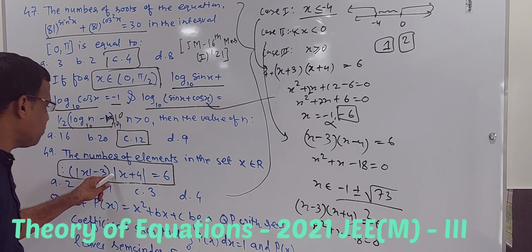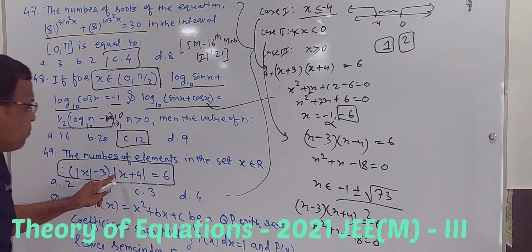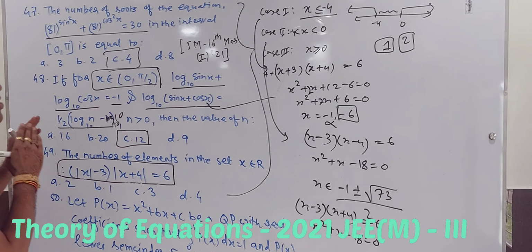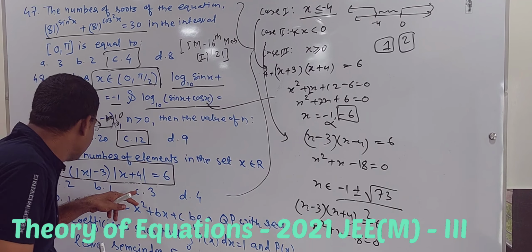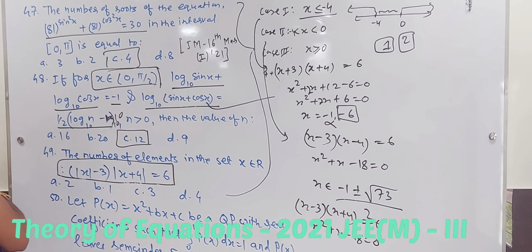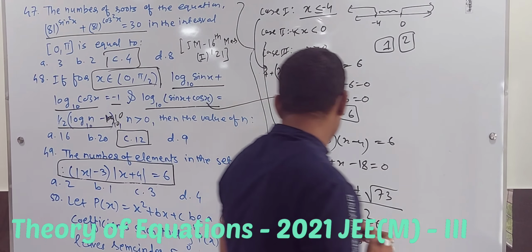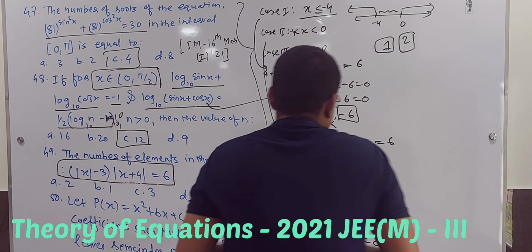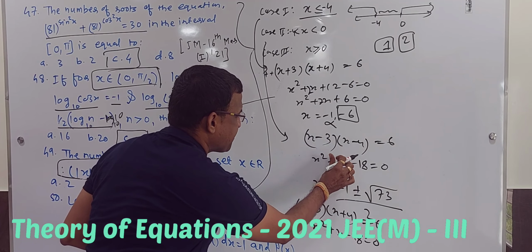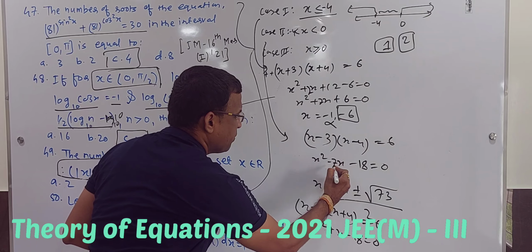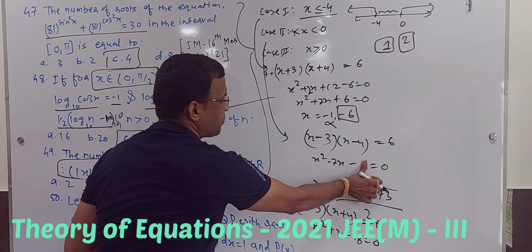Because when I pulled out, the value of x is, say, suppose -2. When I put -2 over here, it will not change at all. It will be as it is. And when I put -2 here in x minus 3, it will have a minus outside. When it goes outside, it will be positive. So when you take that particular case, it will be x square minus 7x plus 12 and minus 6, which is plus 6.